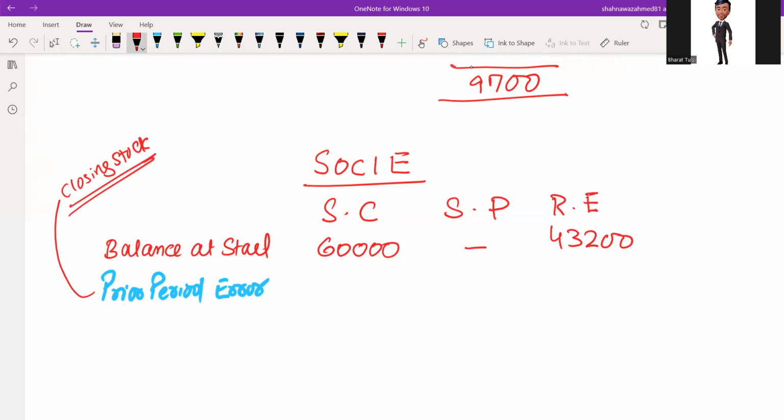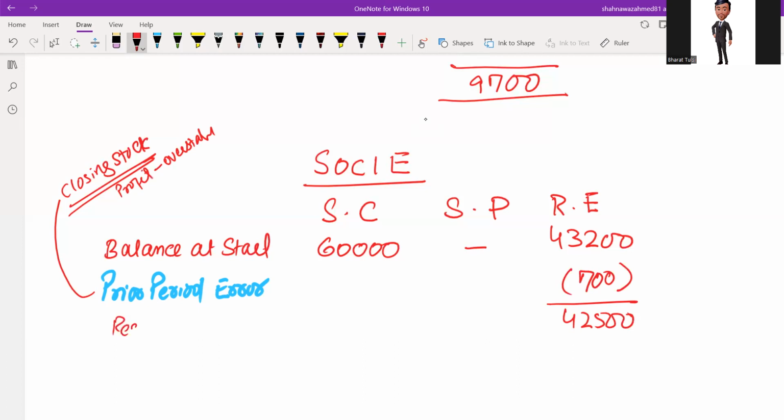So closing stock of the last year was overstated. That means cost of goods sold was understated and profit was overstated. So the impact was profit was overstated. Now deduct this 700 from retained earning. So this is the adjustment, right? Now afterward, this is the restated balance.